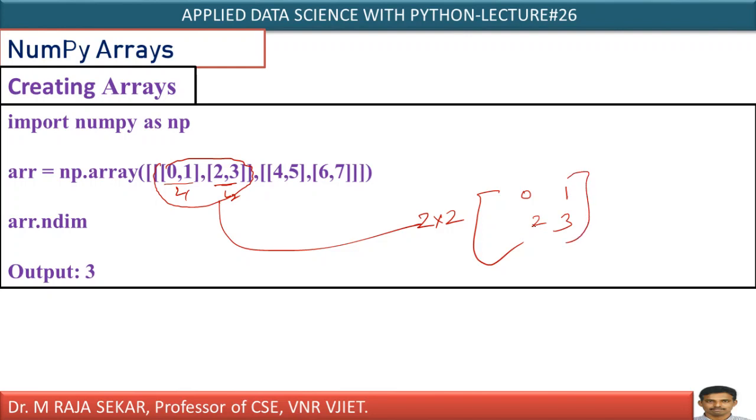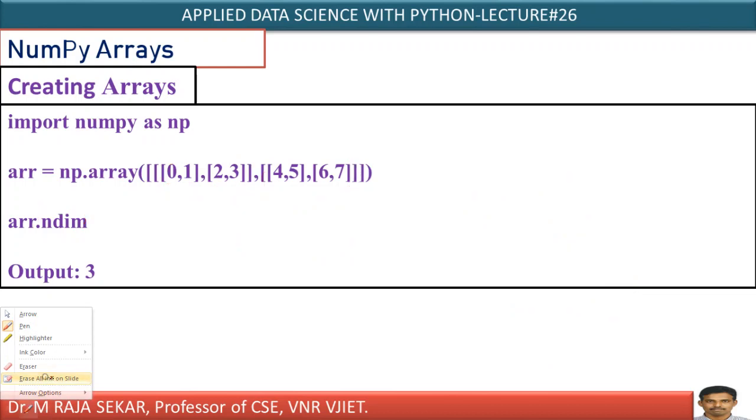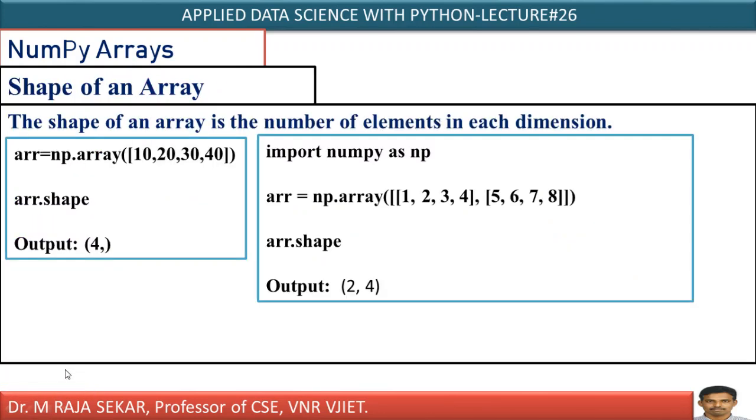This is the first matrix. In a similar manner, this is another matrix. Again, I have one more 2 by 2 matrix with entries 4, 5, 6, 7. How many 2 by 2 matrices do we have? We have two 2 by 2 matrices. With the help of two 2 by 2 matrices, I can create a three-dimensional array. Therefore, arr.ndim will return 3, as it is a three-dimensional array.